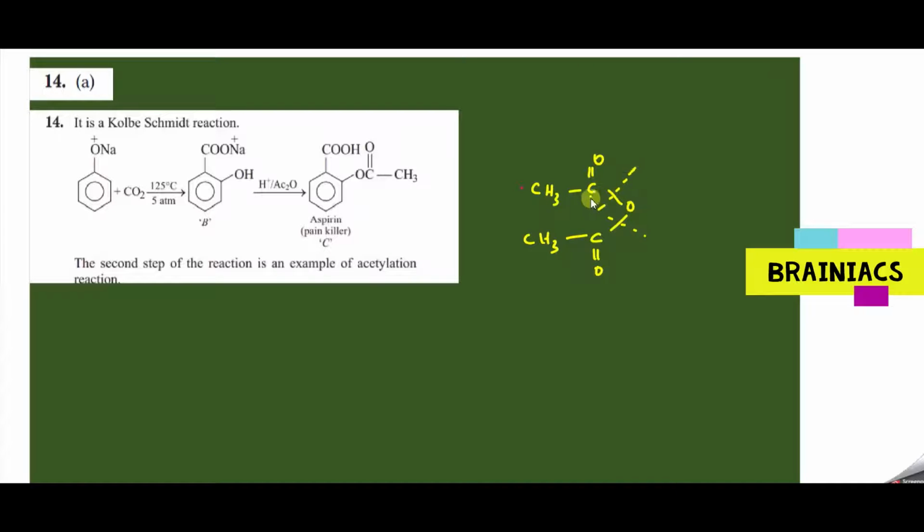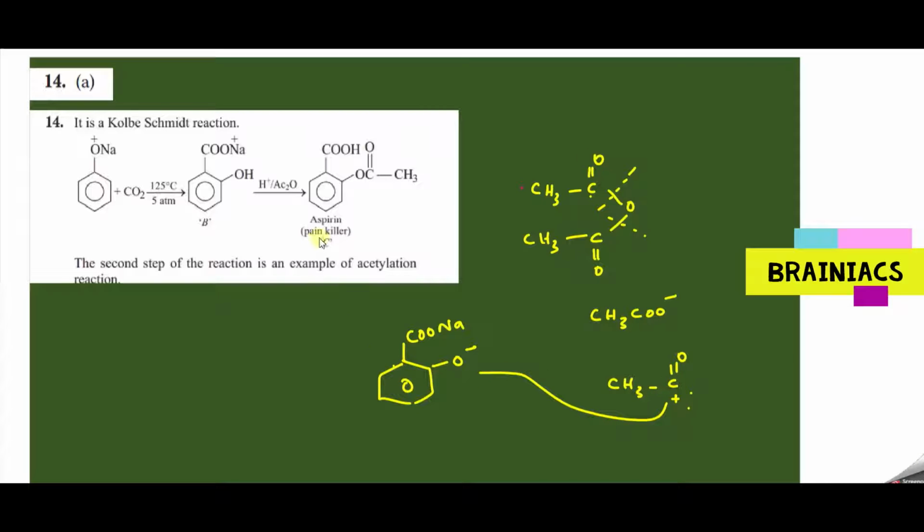When it leaves, it breaks away as CH3COO minus, and the other is CH3, C double bond O with a positive charge. This positive charge attacks the phenoxide O minus, and you get aspirin, which is a painkiller. Nowadays it is not used, but please remember this.